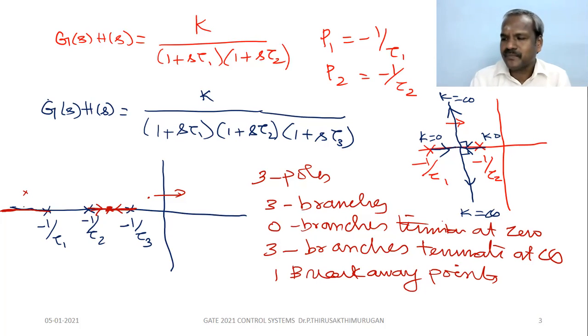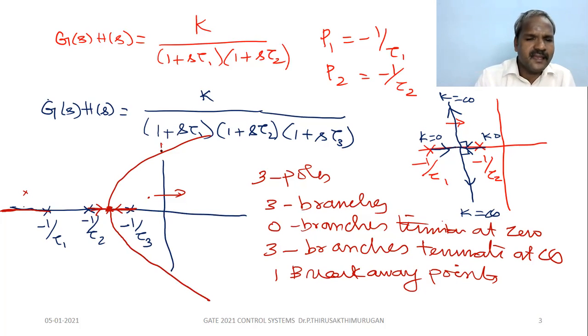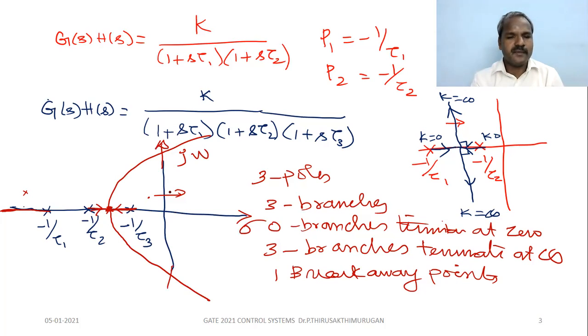Understand? The typical breakaway, break-in, and angle of asymptotes are similar to this. So this is the angle of departure. Sorry, sigma is the real part and the imaginary axis.